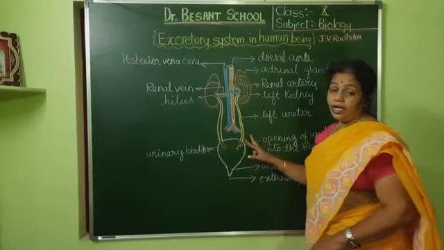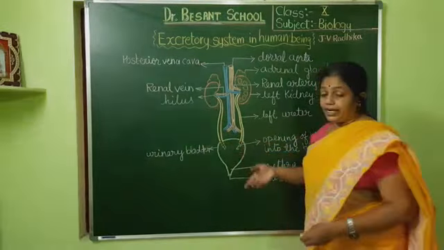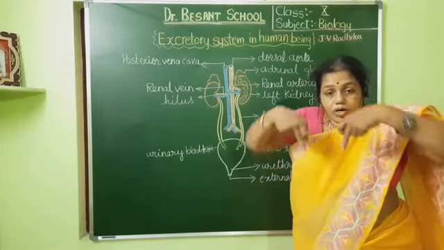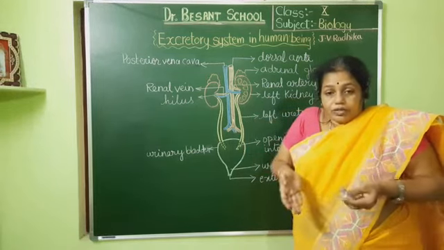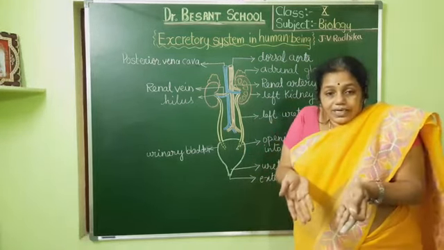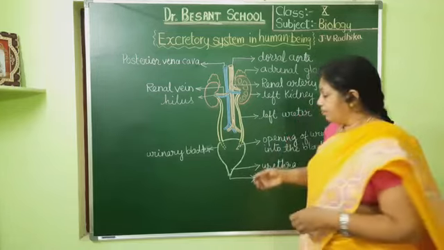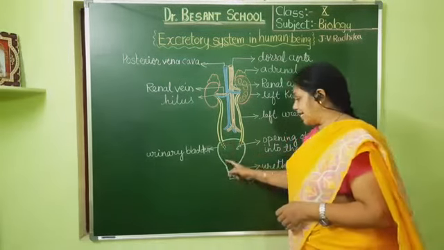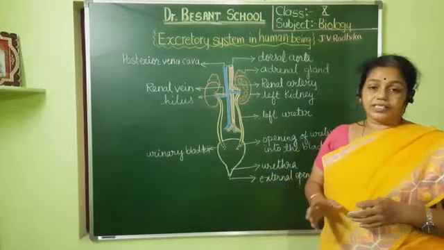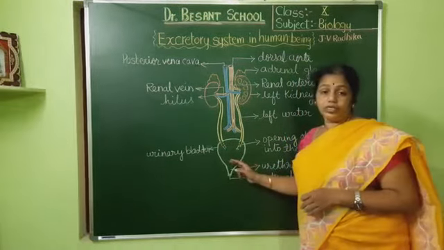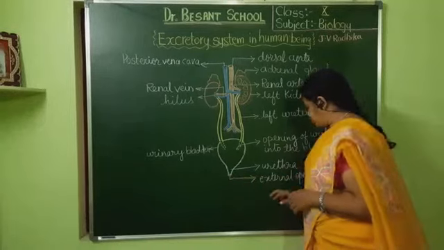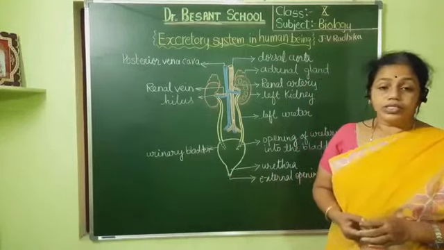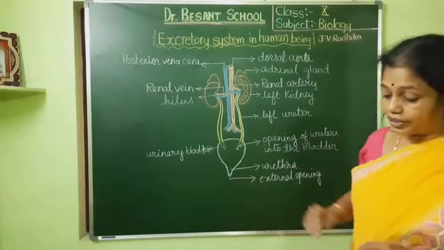Then we can see two long tubular structures arising from the kidneys. They are called the ureters, which will enter into the urinary bladder from the back, at an angle, not straight. So if it is a bag, from the back side they will enter into it at an angle. We can see a sac-like or bag-like structure, that is the urinary bladder, that holds the urine temporarily for some time. You can also see the external opening, which is called the urethra. So these are the different parts of the urinary system.